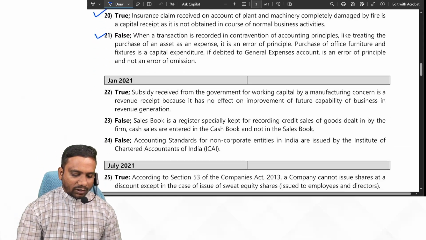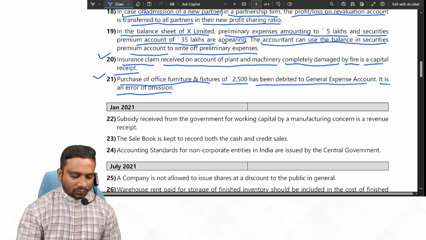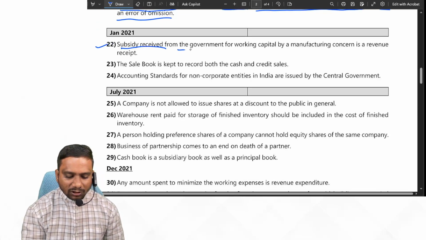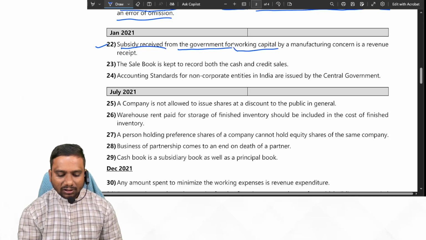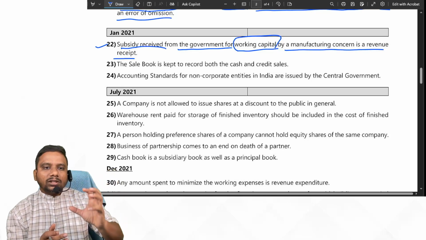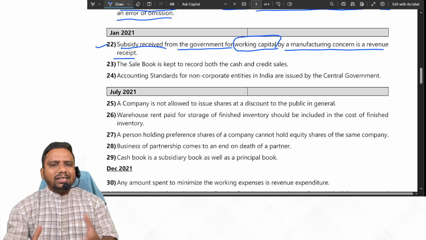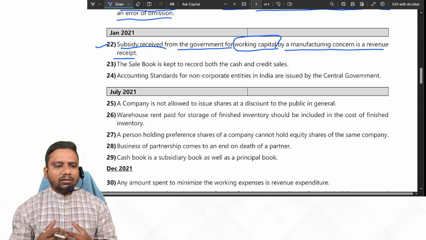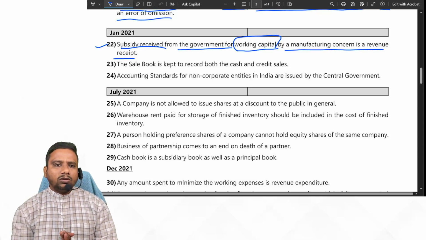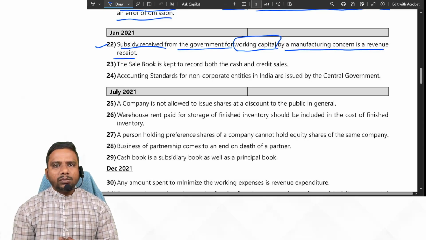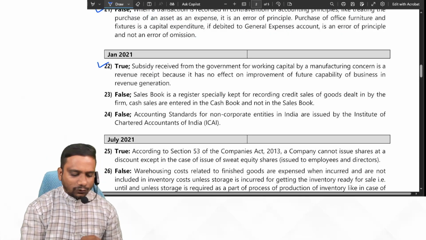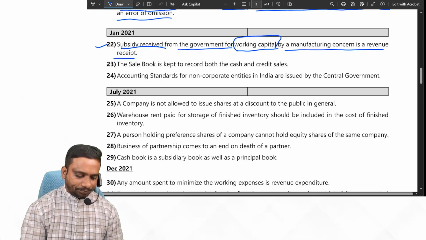January 2021 attempt. Observe January 2021. Subsidy received from the government for working capital by a manufacturing concern is a revenue receipt. Yes, we received subsidy from government. For what purpose? Working capital purpose. Working capital means what? To run the business on daily basis or for daily activities, we need some amount. No? So that is working capital. For this purpose, we received the amount, so it is treated as capital receipt. So the given statement is false.